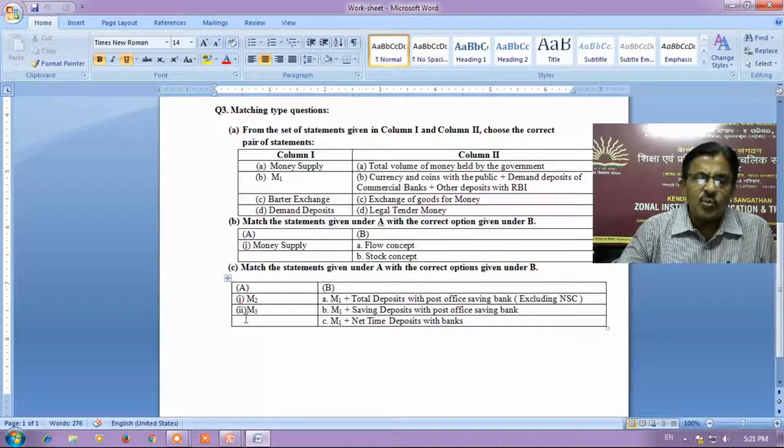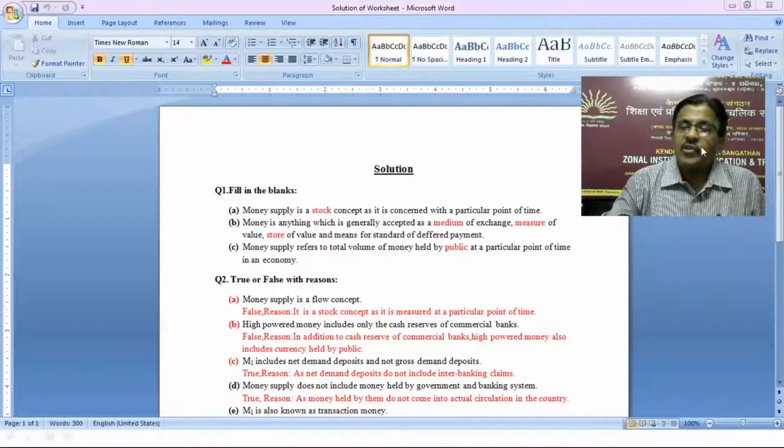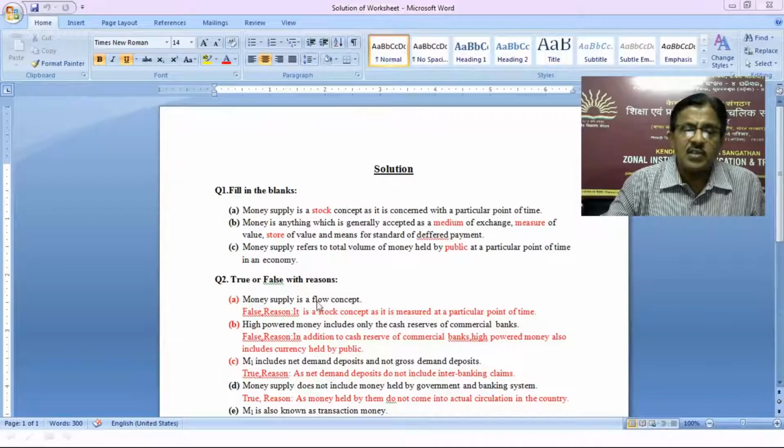From A, M2 and M3 are given here. So which one will be correct? M2, then M3. In column B: M1 plus total deposits with post office savings bank excluding NSC, M1 plus saving deposits with post office savings bank, M1 plus net time deposits with the banks. Which option will be for M2 and which option will be for M3? That you have to find out. I hope you might have done that. So let us see the answer. The red marked words or sentences are the answer.